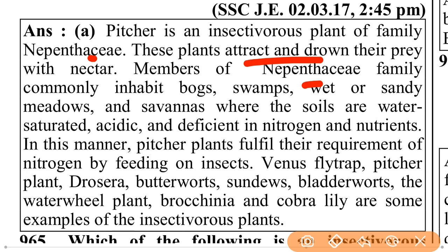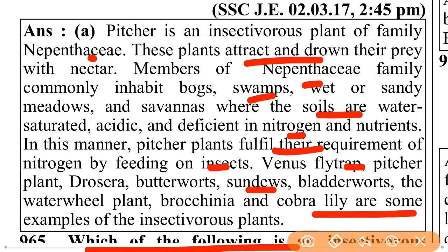Nepenthaceae family commonly inhabit bogs, swamps, wet or sandy meadows, and savannas where the soil is water saturated, acidic, and deficient in nitrogen and nutrients. In this manner, pitcher plants fulfill their requirement of nitrogen by feeding on insects. Venus flytrap, pitcher plant, Drosera, butterwort, sundews, bladderwort, Brocchinia and cobra lily are some examples of insectivorous plants.